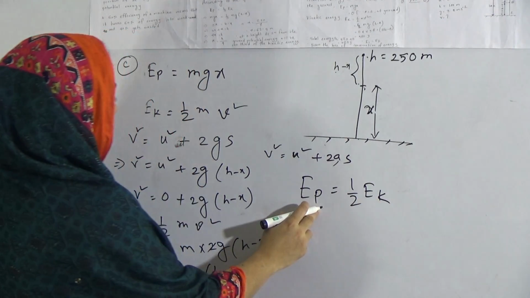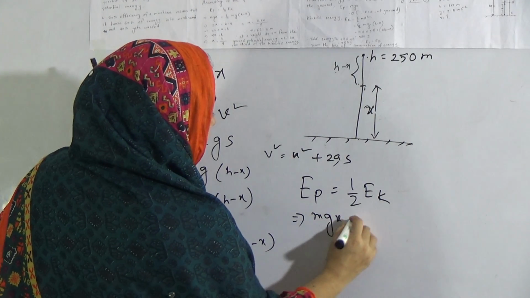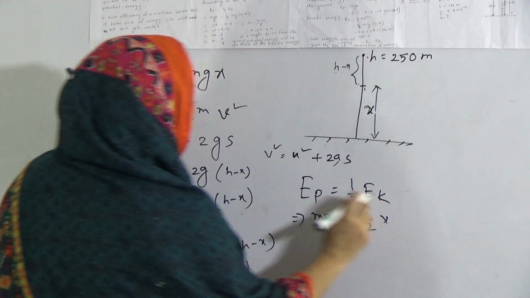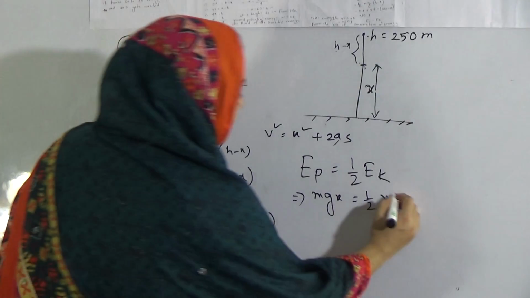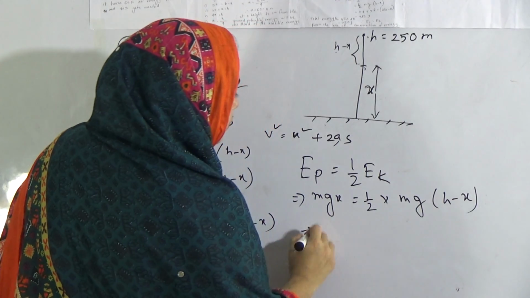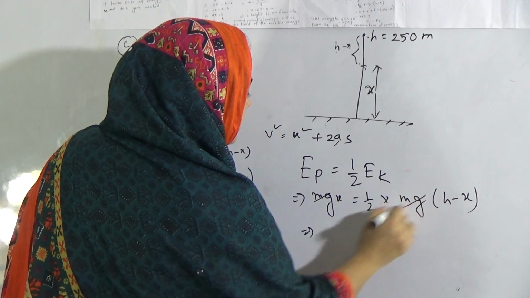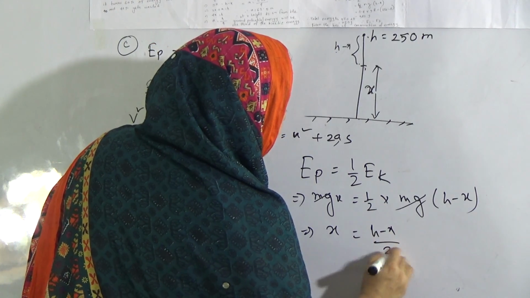EP means mgx equals half into Ek, where the kinetic energy is mg into h minus x. So mg vanishes, and x equals h minus x divided by 2.